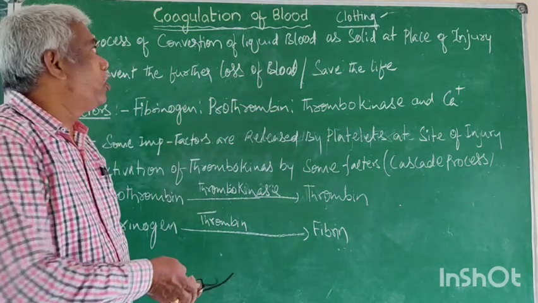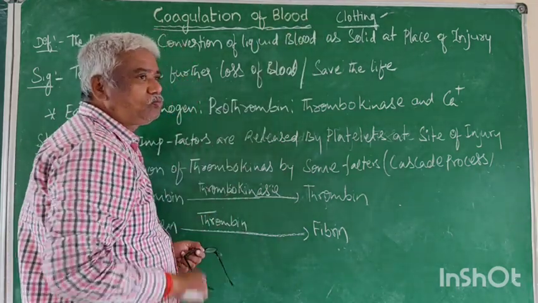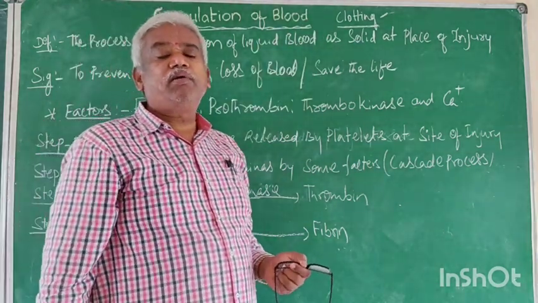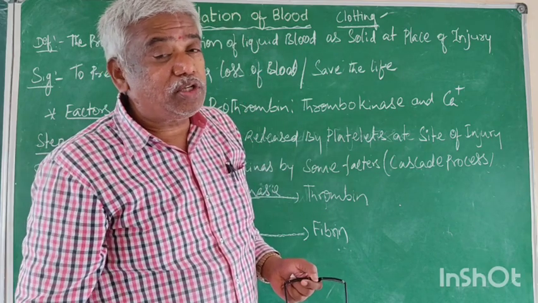Right. Now, this blood. Name the 2 parts of blood: plasma and formed elements. Right. You give the composition of plasma.